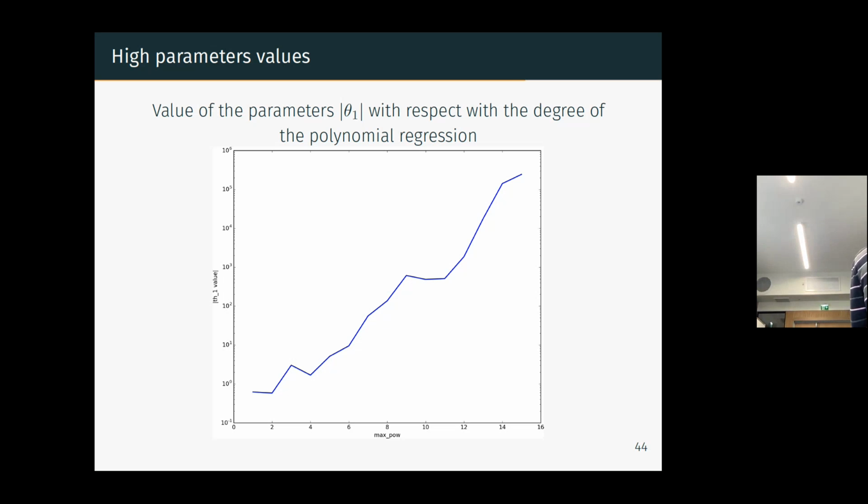If you have a parameter that starts to explode like that, if you make your model more complex, so if you increase the degree of the polynomial, or if you increase the number of layers in your neural net, if you have some parameters that are going very high like that, it's really not a good sign. It means that you're overfitting.